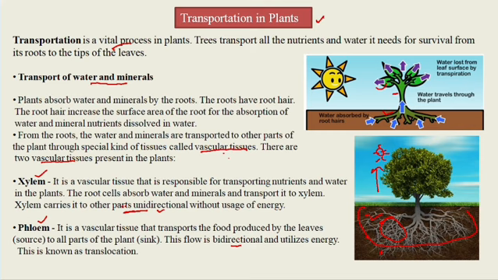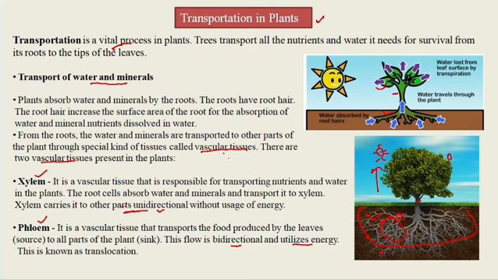We call it bidirectional because there is a need for food in the flower also, the root also, the stem also, and the other parts of the plant. So the phloem transports the food bidirectionally, upward and downward, in both directions, and it utilizes energy also. This is known as translocation, which means the process by which phloem transports the food is known as translocation.